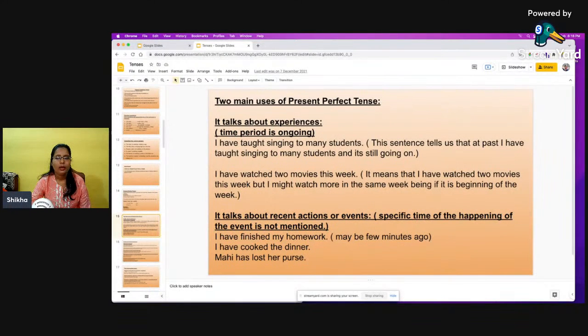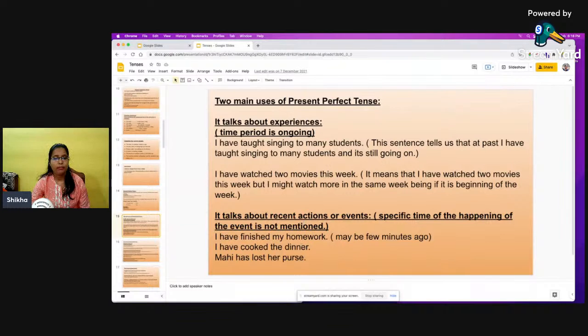So here there are two main uses of present perfect tense. It talks about something which is ongoing. I have taught singing to many students. So it has started from the past and still I am teaching. It is not like I am using taught here, which would mean it has been completed. So here, I have taught singing to many students. I have watched two movies this week. I have watched, so maybe it is the beginning of the week and I can watch more movies this week. It also talks about recent actions or events.